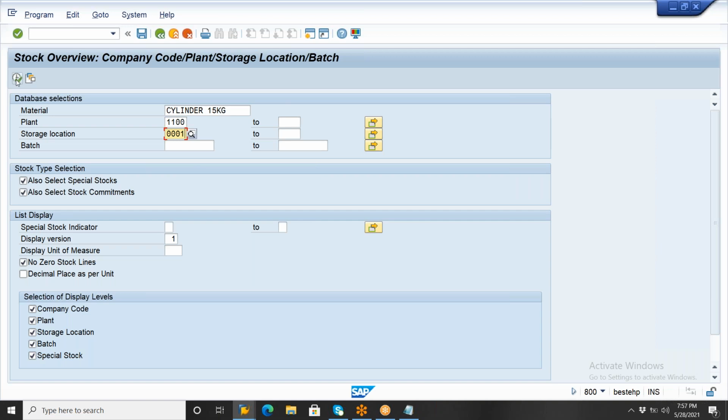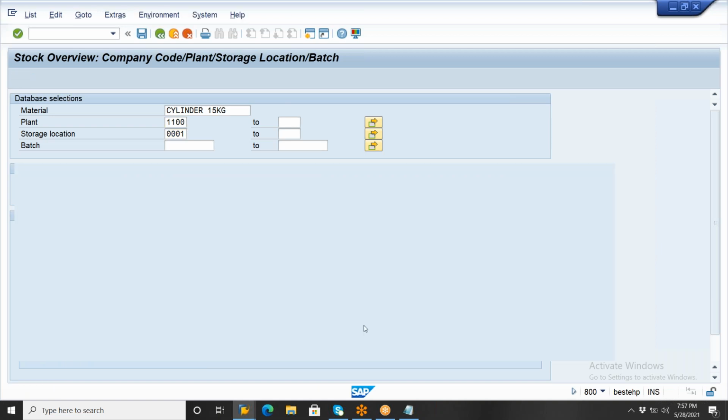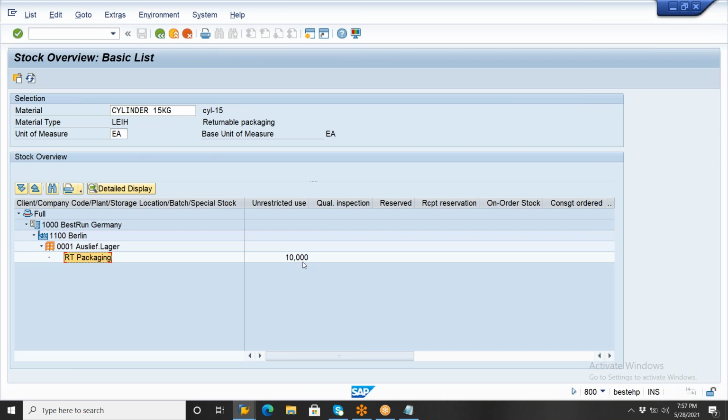So if you execute here in the system, it is showing the same as vendor consignment. It will show some RT packing material here. Okay. So how many cylinders? 10 cylinders here. Whenever the cylinders get empty, we need to issue the cylinders to the vendor here.